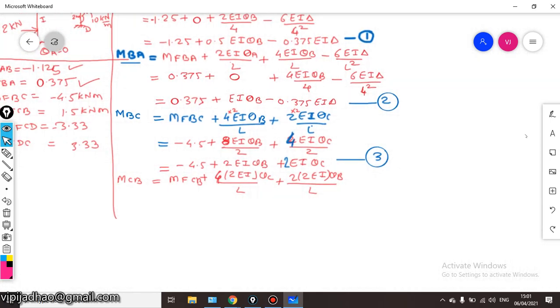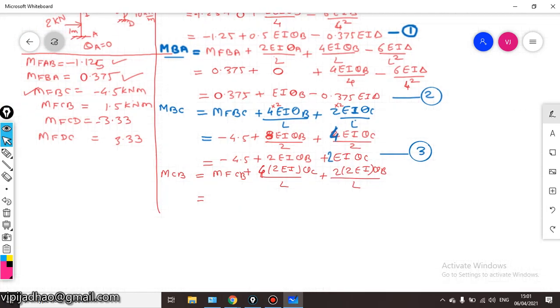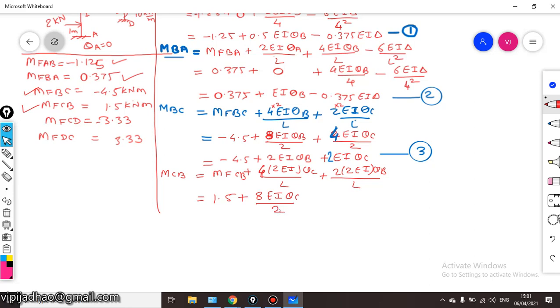So we have MFCB, which we have already calculated as 1.5. Therefore 1.5 plus 8 EI theta C divided by the span of BC, which is 2 meters, plus 4 EI theta B divided by again 2 meters.